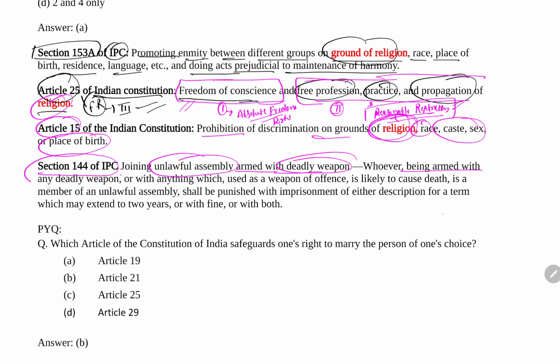Whoever, being armed with deadly weapons or with anything which, used as a weapon of offense, is likely to cause death, is a member of an unlawful assembly. So if you are using any weapon which is deadly or which can cause death, it will come under unlawful assembly and shall be punished with imprisonment of either description for a term which may extend to 2 years, or with fine, or with both. It means you can be charged with imprisonment or jail of up to 2 years, or with both.